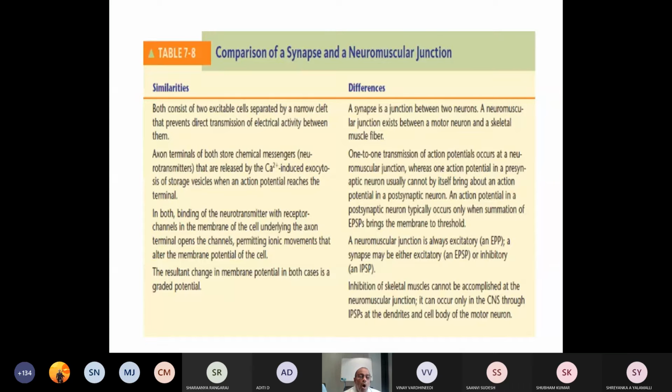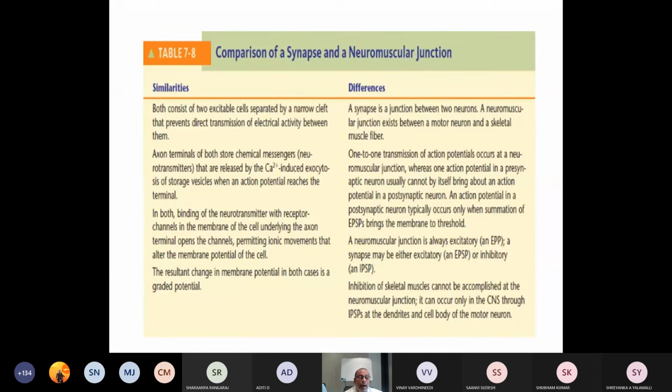Number two, both of them have axon terminals that store chemical messengers, neurotransmitters, that are released by calcium-induced exocytosis of storage vesicles when an action potential reaches the terminal. So this also we will discuss later on during synapse. I will talk about this also once again.